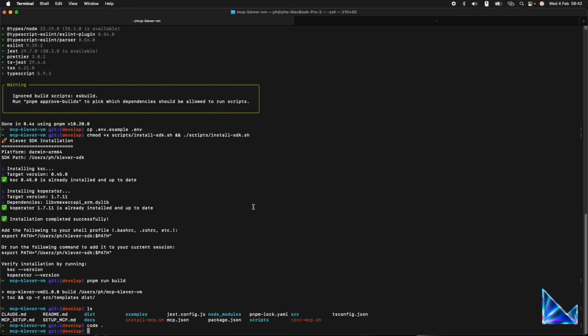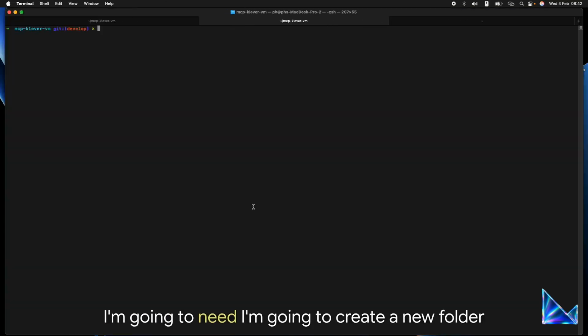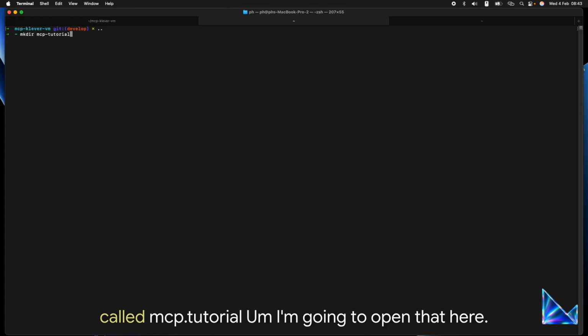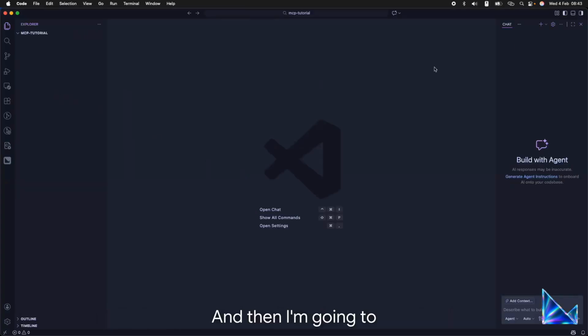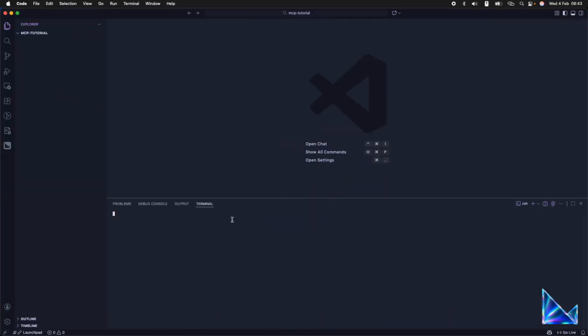I'm going to create a new folder called mcp.tutorial. I'm going to open that here on VS Code too, and then I'm going to open the terminal.